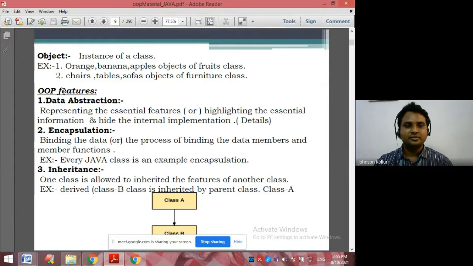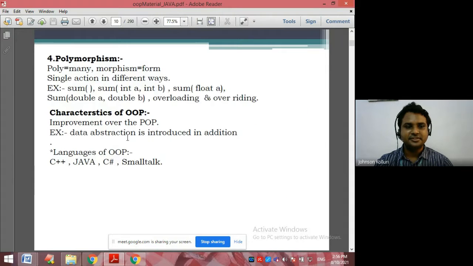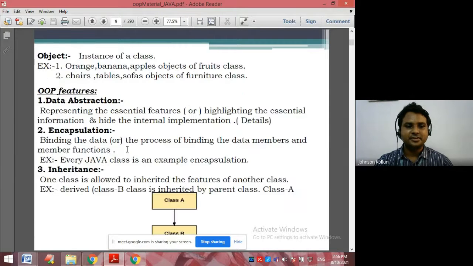Then we have four object oriented features: data abstraction, encapsulation, inheritance, and polymorphism. Data abstraction means representing the essential features, highlighting the essential information and hiding the internal information. We show only important details and hide the entire implementation. The second one is encapsulation.